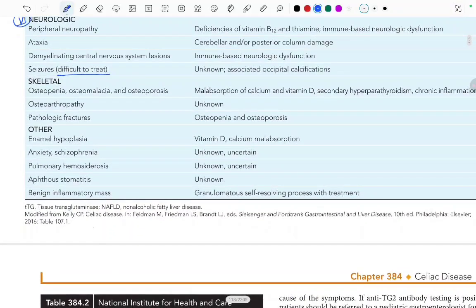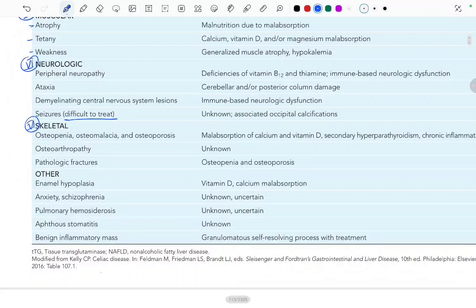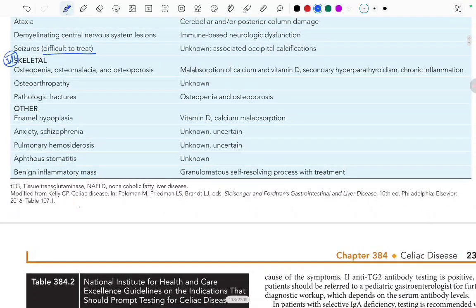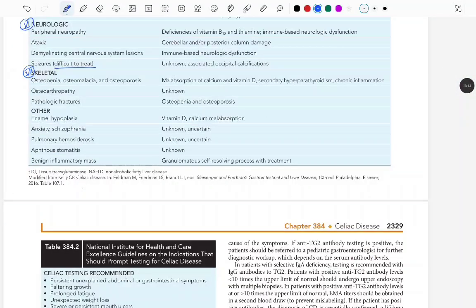There can be skeletal manifestations like osteopenia, osteomalacia, and osteoporosis, due to malabsorption of calcium and vitamin D, secondary hyperparathyroidism, and chronic inflammation. Osteoarthropathy, of unknown cause, and pathologic fractures, like with osteopenia and osteoporosis.